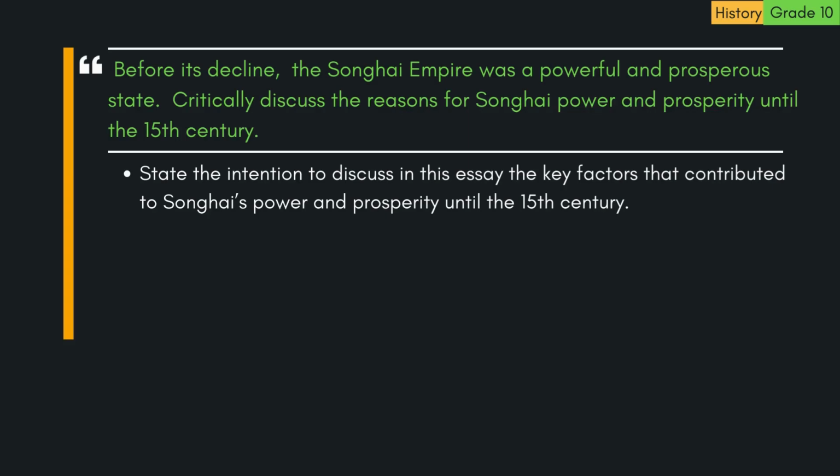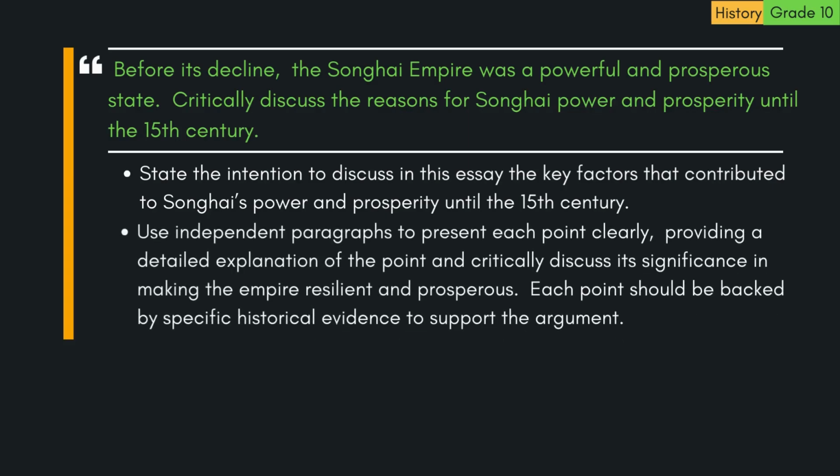the 15th century. 4. Use independent paragraphs to present each point clearly, providing a detailed explanation of the point and critically discuss its significance in making the empire resilient and prosperous. Each point should be backed by specific historical evidence to support the argument.